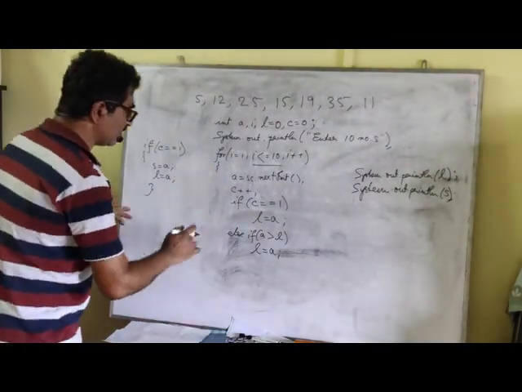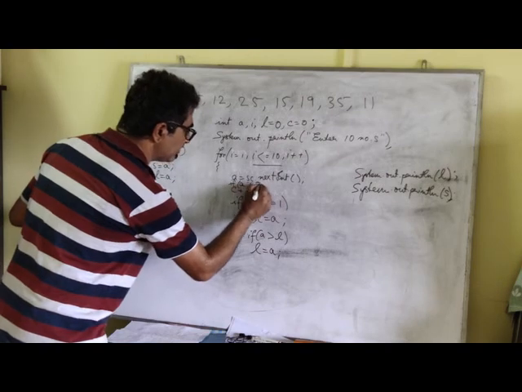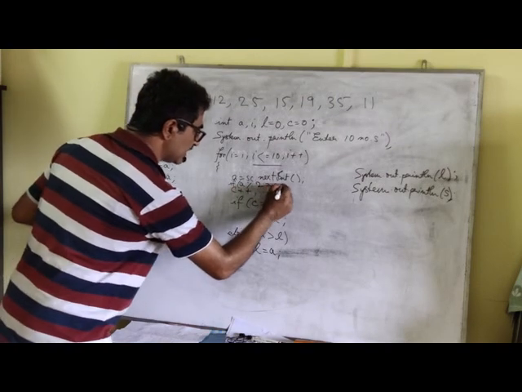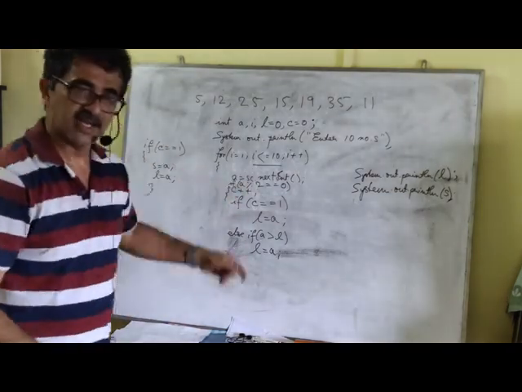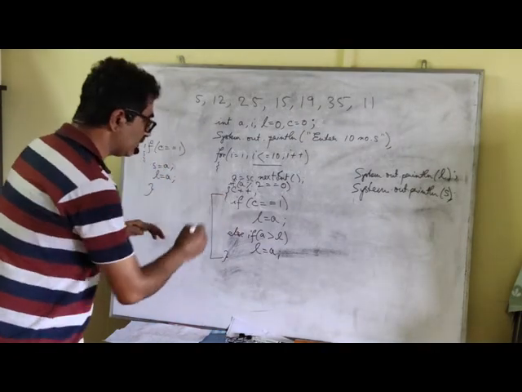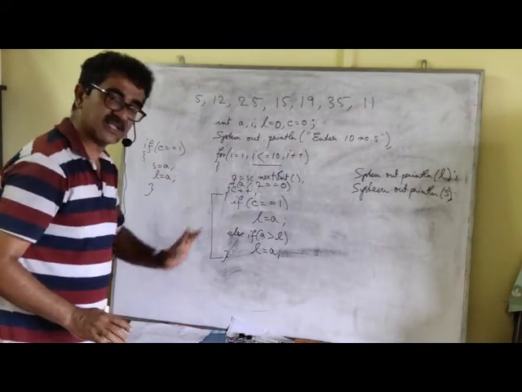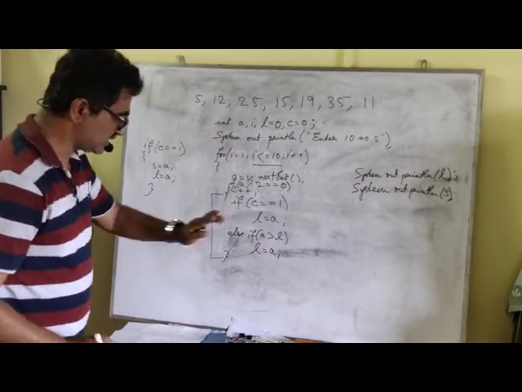After entering a number, we are going to check whether the number is even or not. Simple. If A modulus 2 is equal to 0, only then I am going to find the largest. This block, the technique for finding the largest, runs only when the number is even.